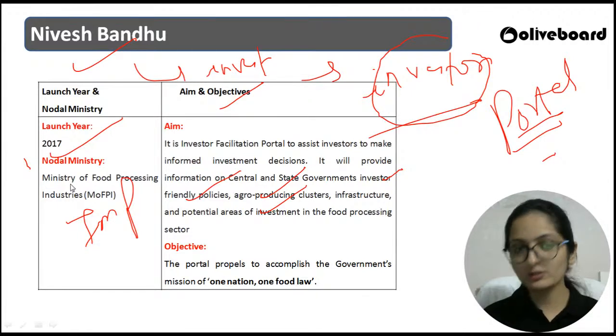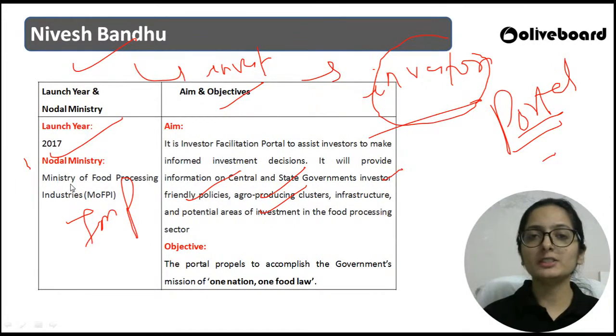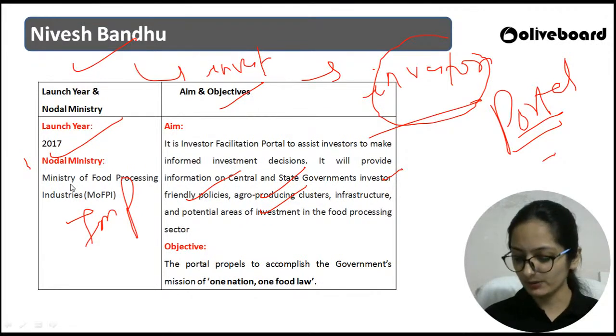Nitin, it was not launched in 2020, bache. When was Pradhan Mantri Kisan Sampada Yojana launched? An umbrella scheme that was for supplementing the agricultural, modernizing the processing and decreasing the agricultural waste. This particular Yojana was launched by the food processing industry. I just want to know what was the launch year.